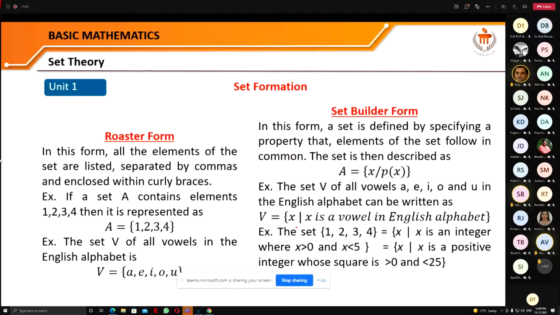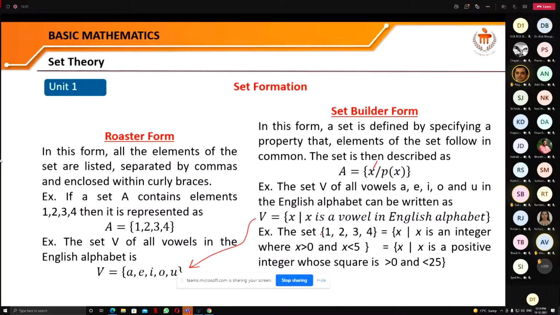Like if we see here that A is the set of all elements x that follow this rule P. Like if the set V is of all vowels a, e, i, o and u in the English alphabet, then we can write that set as V is the collection of all elements x such that x is a vowel in the English alphabet. So when we write this, obviously the collection is representing this one.